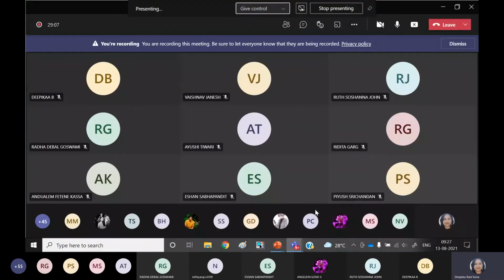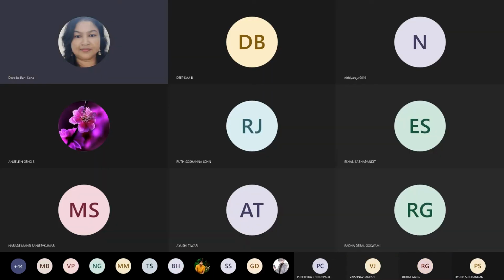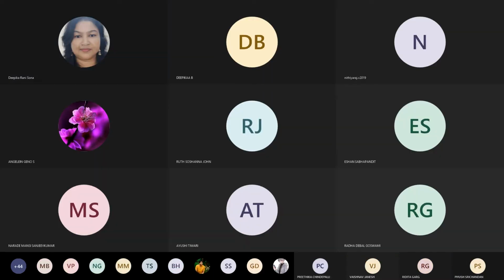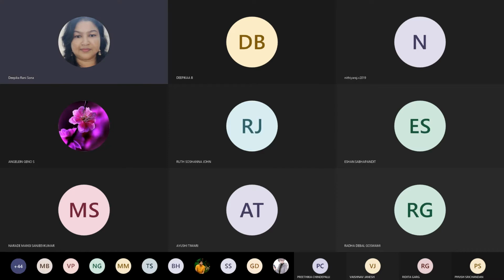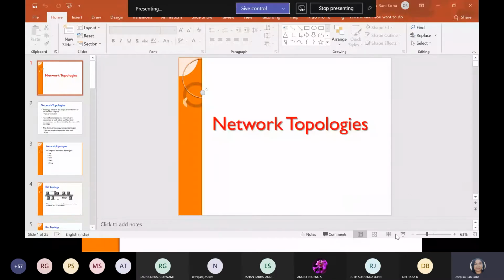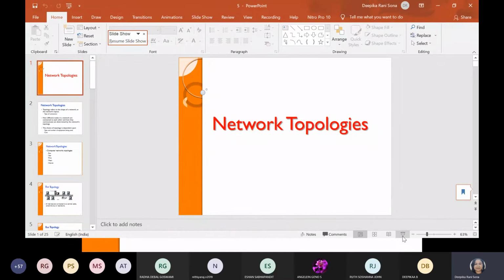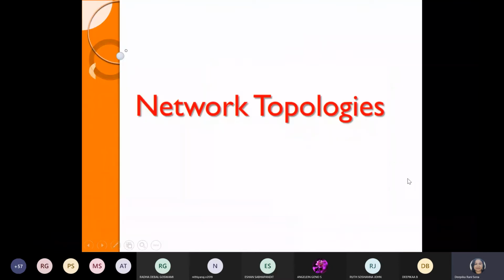So just few things. How many layers are there in the OSI model? Seven layers are there. Yes, very good. 7 layers are there in the OSI model. How many layers in the TCP IP model? 4 layers.